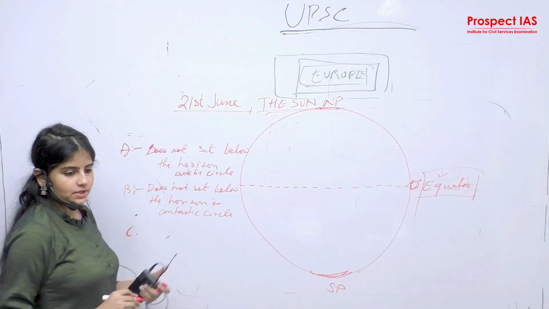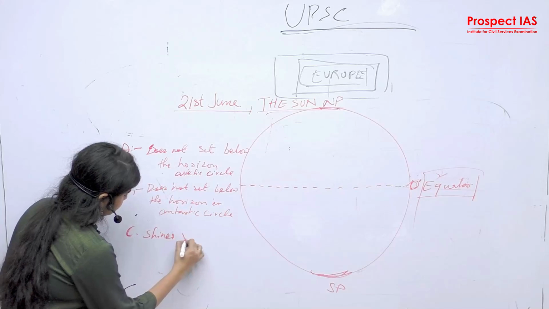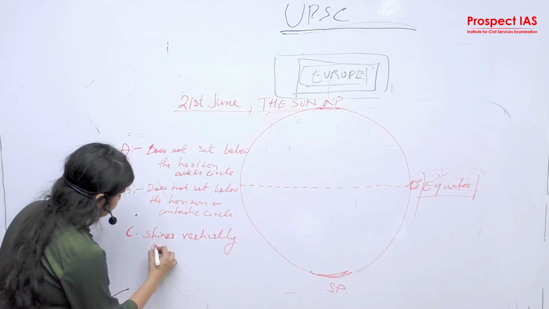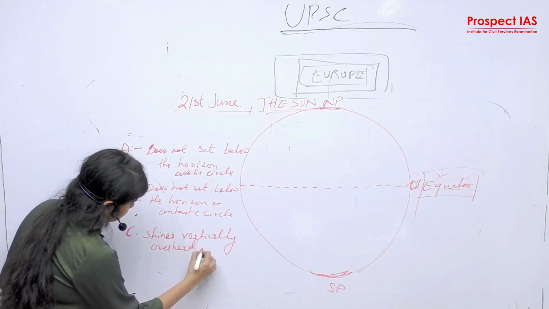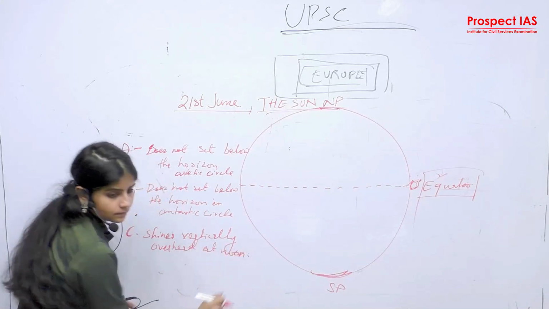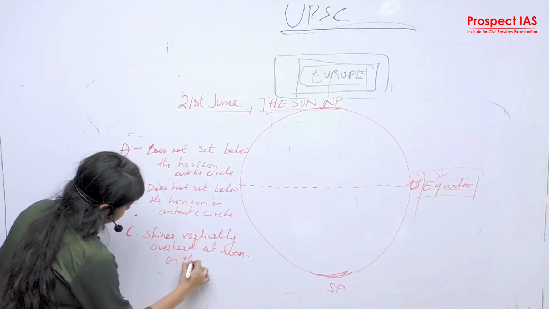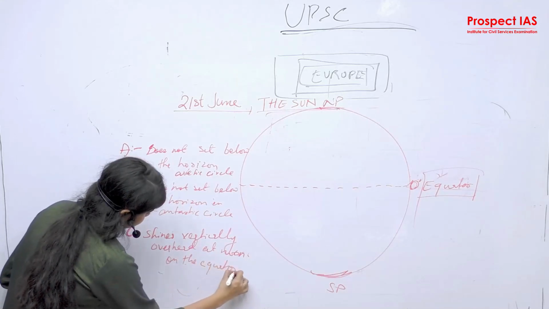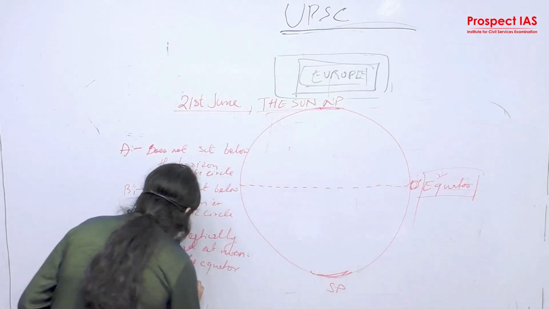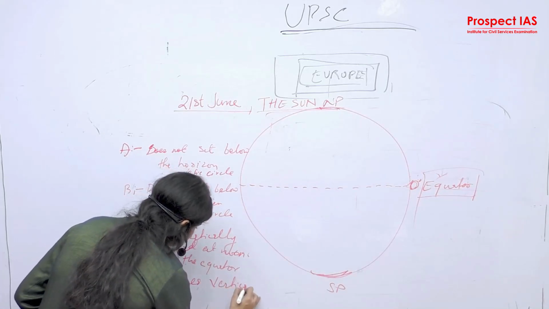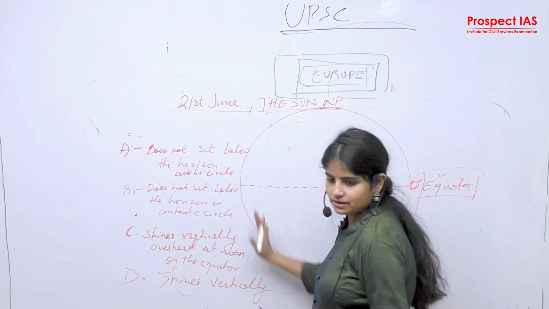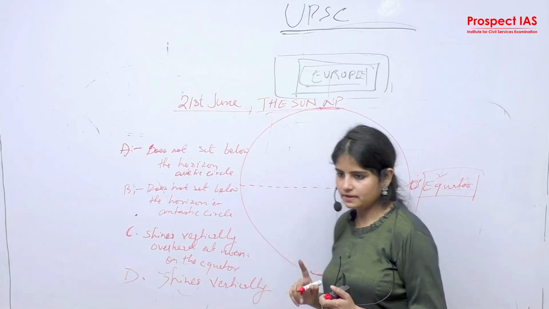So the third option is shines vertically overhead at noon on the equator. Okay. Now the last option is shines vertically. So you need to understand here the positions of the sun. This is going to help you in solving the comprehension of the question. So the position of the sun, first we need to understand.